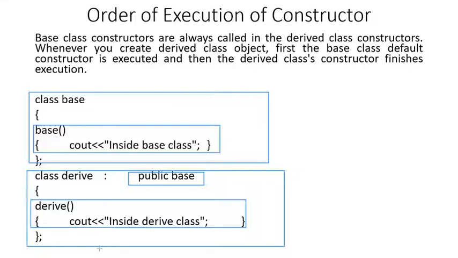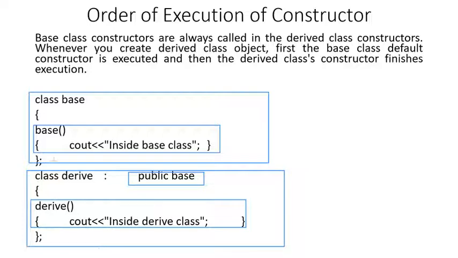Now, when I create the object of the derived class, it is guaranteed that the constructor function of the derived class will be executed. But what will happen to the constructor of the base class? Will it be executed or not? If it will be executed, will it be executed before the constructor of the derived class or not?